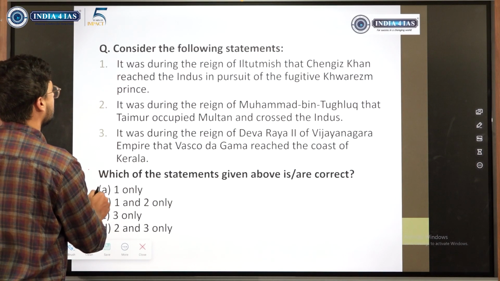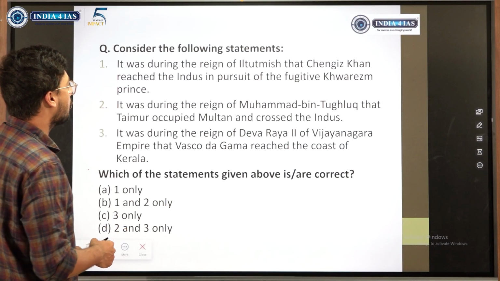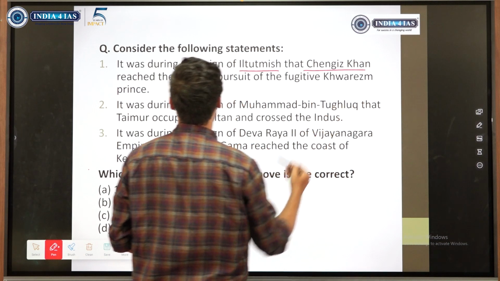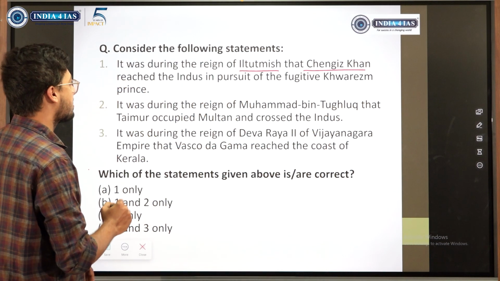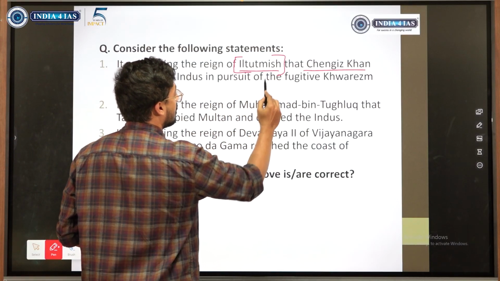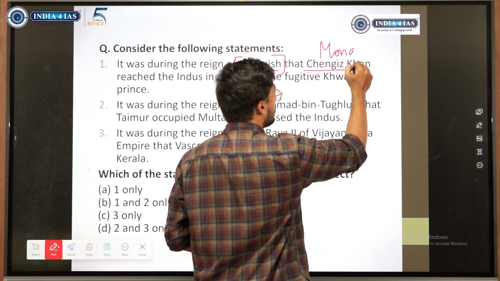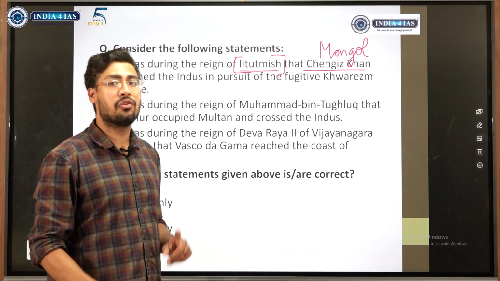A knowledge-based question. It was during the reign of Iltutmish that Genghis Khan reached the Indus in pursuit of a fugitive Khwarazm prince. This is correct. It was during the reign of Iltutmish. Genghis Khan was a Mongol, so the first Mongol invasion happened in India during the time of Iltutmish.